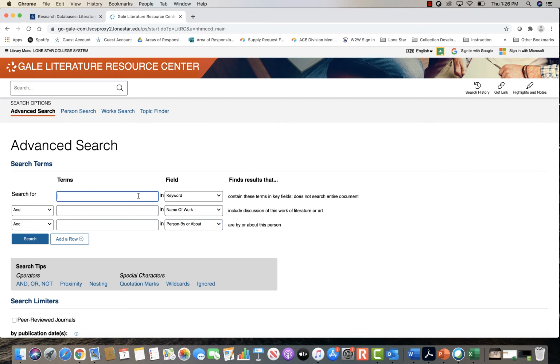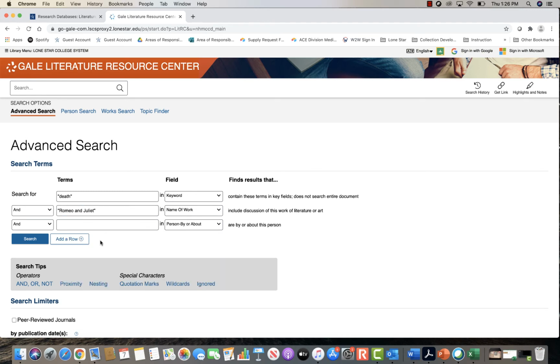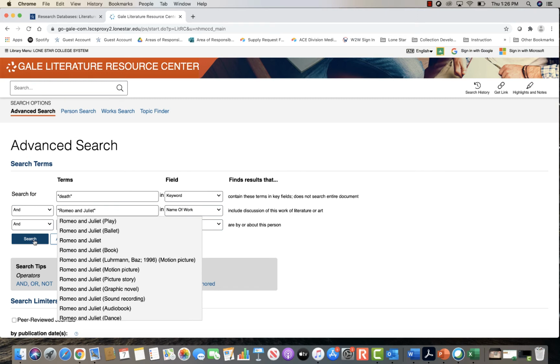But we're going to go ahead and do some initial searching here. I'm going to look for articles about death and Romeo and Juliet. So I'm going to go ahead and type in death at the top, and I'm going to leave it as a keyword. And then for the next line, I'm going to click on, for the name of work, Romeo and Juliet. And I'm going to go ahead and click search.